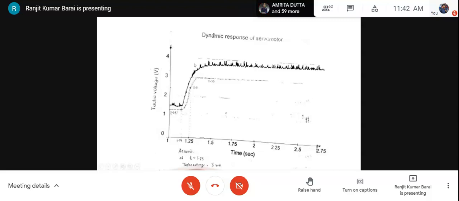I have shared many links of details of DC servo system or servo system in general. Please go through them along with the servo system related content of the book by Nagrath and Gopal. I think this will help you. The description given in this PPT as well as the references that I have mentioned, along with whatever I taught during the last 1 hour, will help you understand the basic objective of study of DC servo motor characteristics.